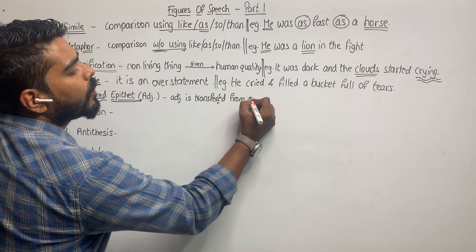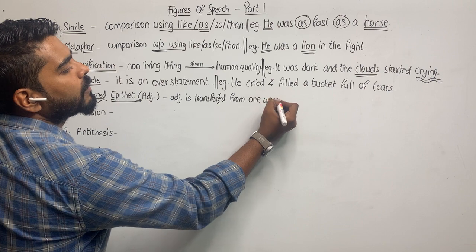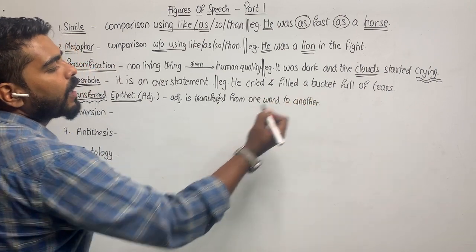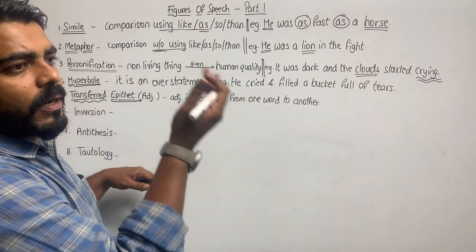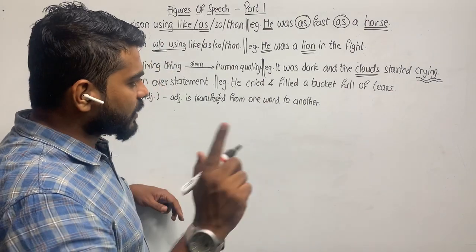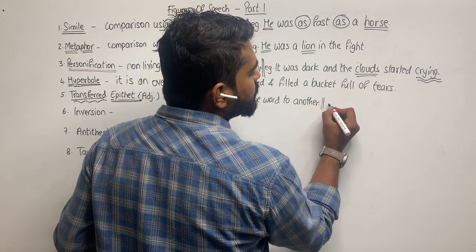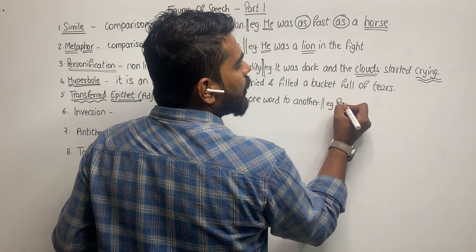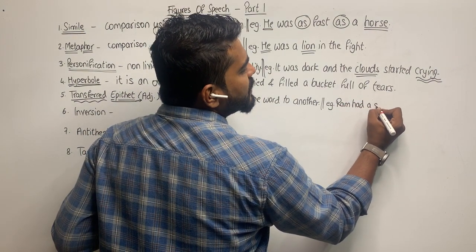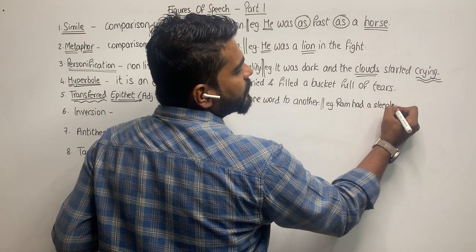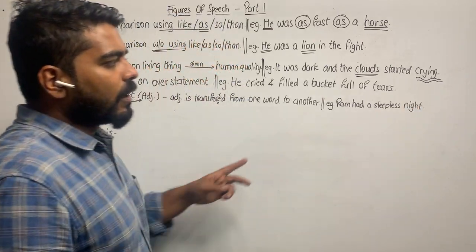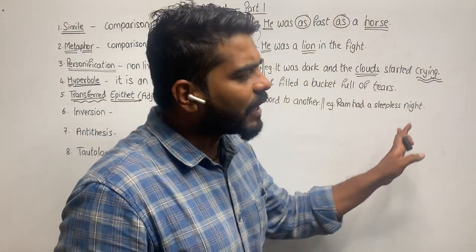Epithet means adjective. So in this one, an adjective is transferred from one word to another. Actually, the adjective is meant for word number 1. It is written beside word number 2. I'll tell you. This you will understand with the help of an example. Ram had a sleepless night. The sentence is Ram had a sleepless night.